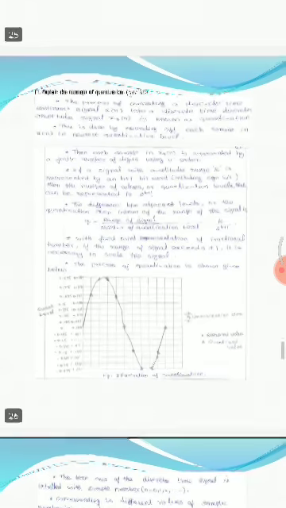What is the concept of quantization and the Nyquist theorem? What are the types of quantization? Up to this we have completed the types of signals and the types of systems. In the following classes we will see quantization.